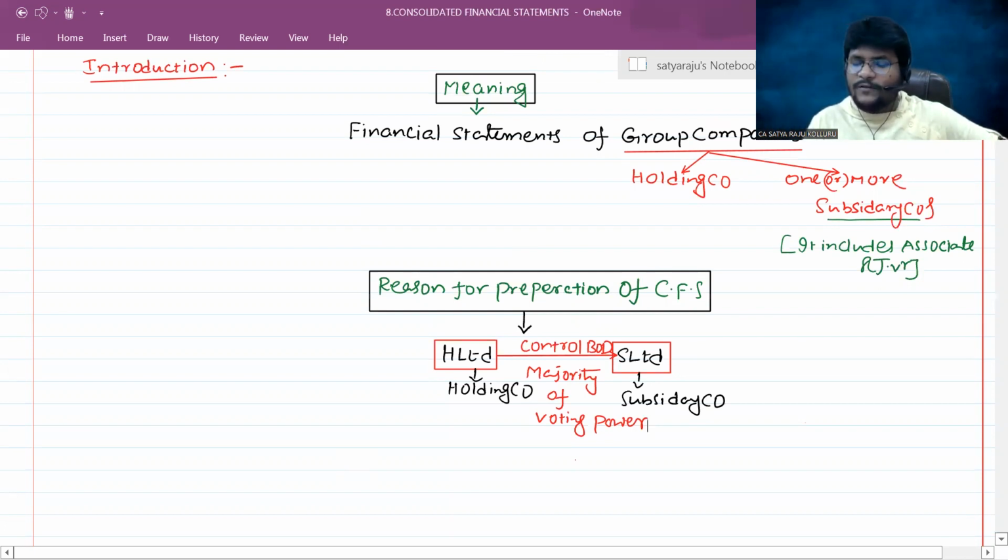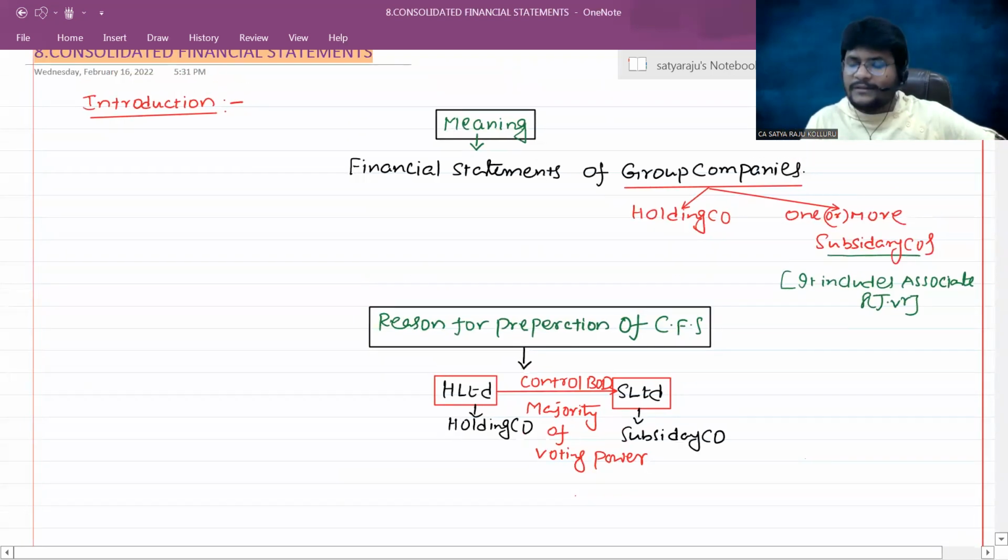One more thing before explaining the reason for preparation of consolidated financial statements. In this chapter, we are only going to see one type of consolidated financial statements relationship, that is holding and subsidiary only. Holding and associate, I mean investor and associate consolidated financial statements, we are not at all discussing.